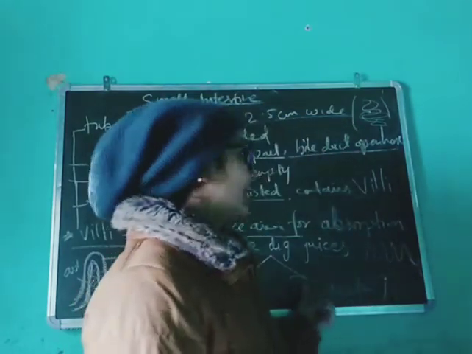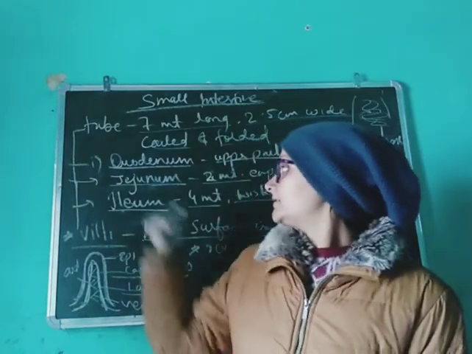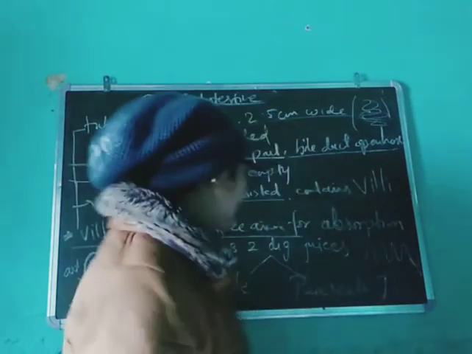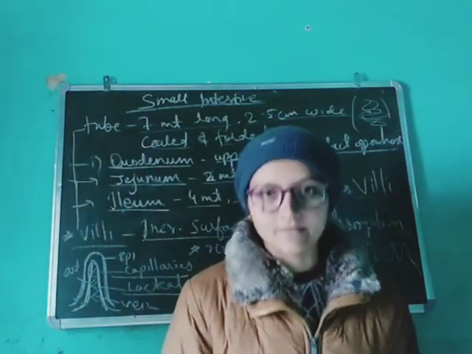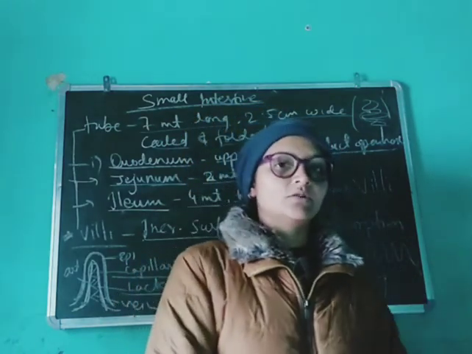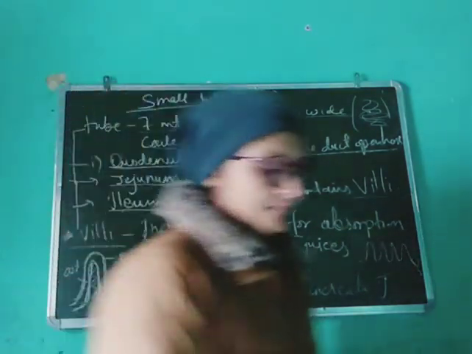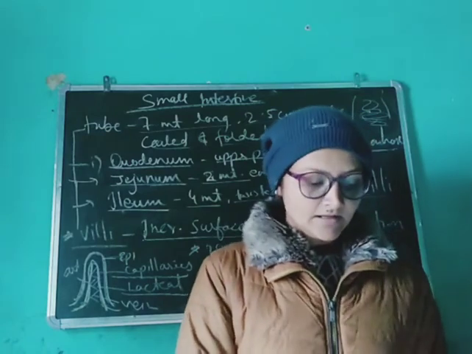The pancreas lies above the stomach on the left-hand side, and it secretes into the duodenum. Bile juice is formed by the liver, stored in the gallbladder, and then secreted into the small intestine. About bile juice and pancreatic juice we will study in the next session.